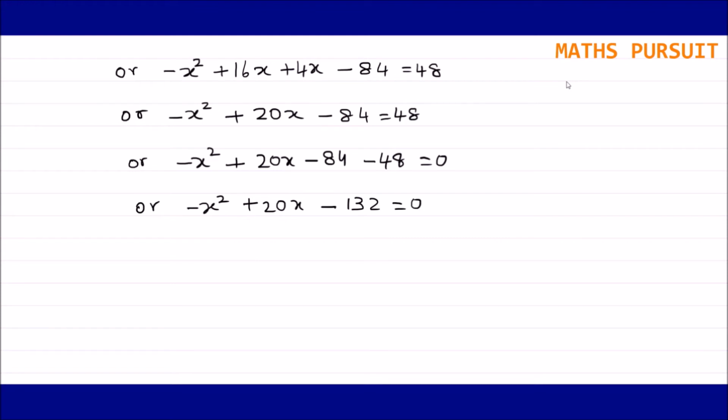This is what we got. We are going to get a quadratic equation, but in order to make it a quadratic equation, we should remove this negative sign from this x to the power 2. So in order to remove this negative sign, I am going to multiply minus 1 to both sides of this equation, in order to eliminate this negative sign from x to the power 2.